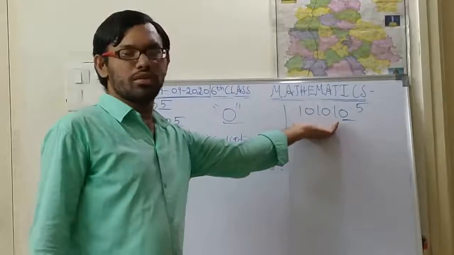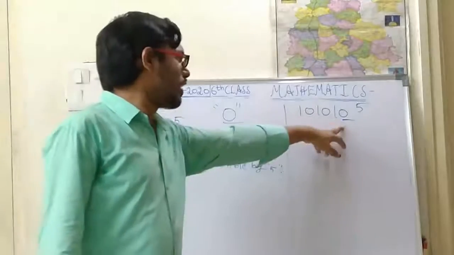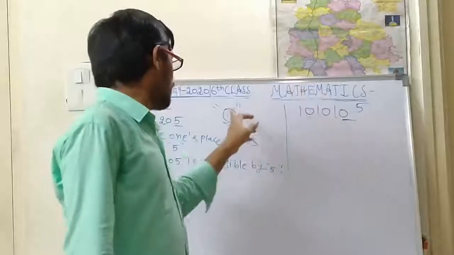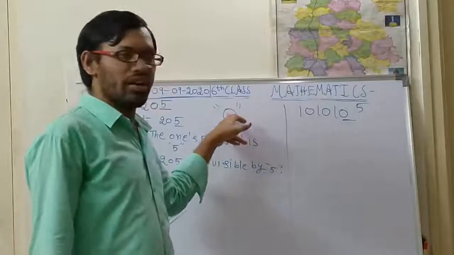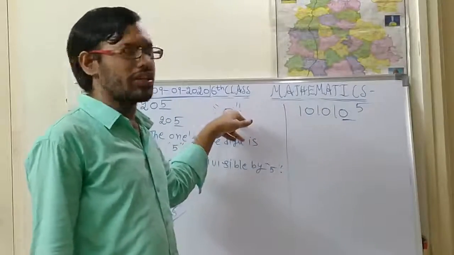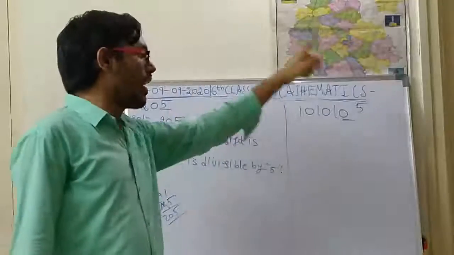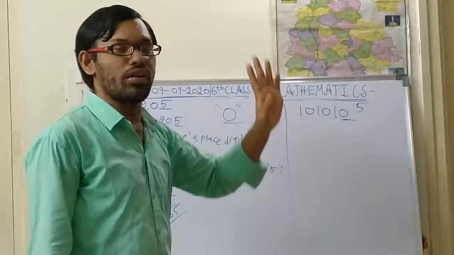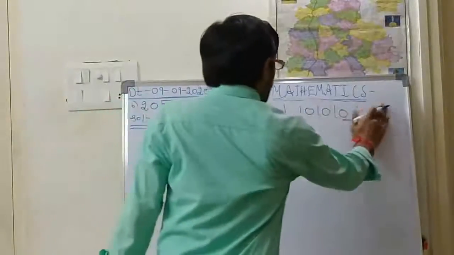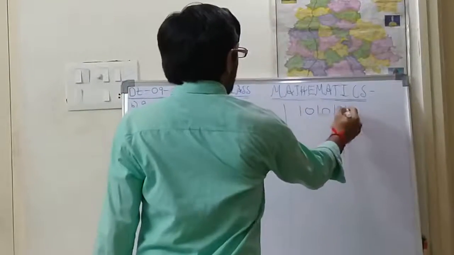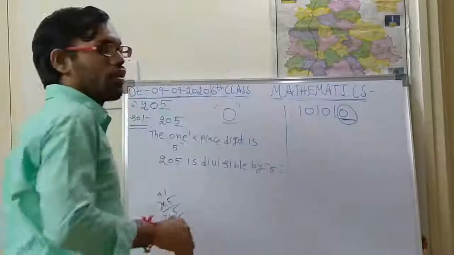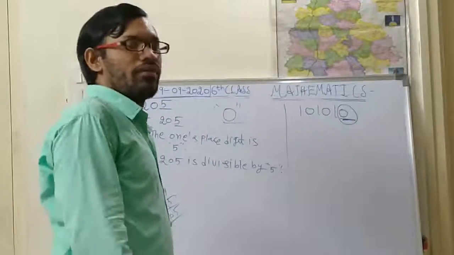Obviously this number is divisible by 10 also, because the ones place digit is 0. So if a number has 0 in the ones place digit, then that number is divisible by both 5 and 10. So the ones place digit is 0, so that is divisible by 5.